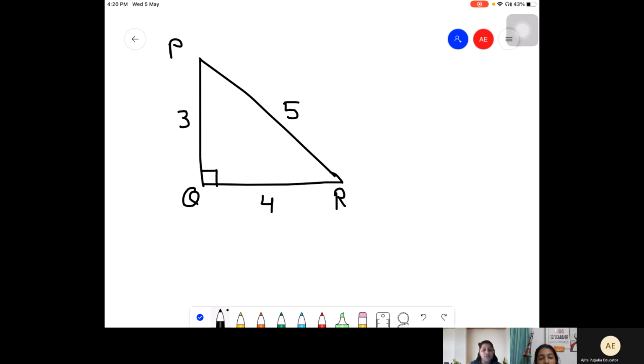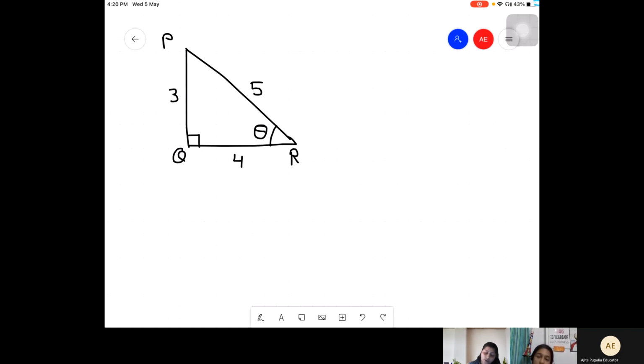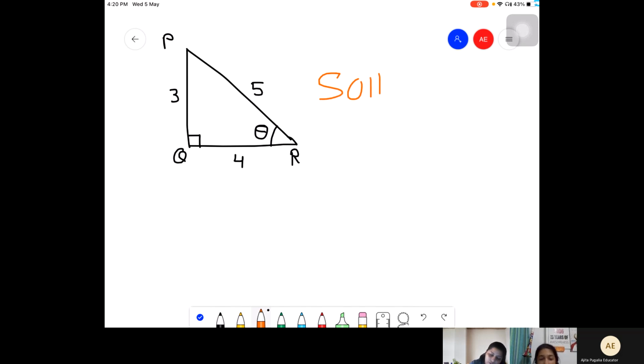Okay. Now, your sides, you could figure out. What if I want to know the measurement of angle R? I want to know what angle angle R is making. कितना angle है angle R का? So what you'll use is you'll try to figure out a relationship. Now see, you know SOHCAHTOA, okay? Now बच्चे, this is entirely your judgment. आपको judge करना रहेगा.